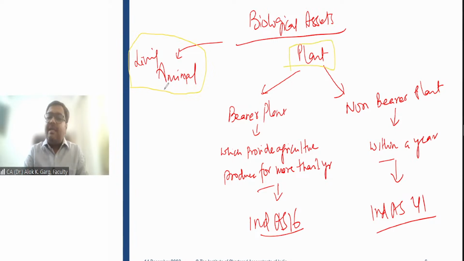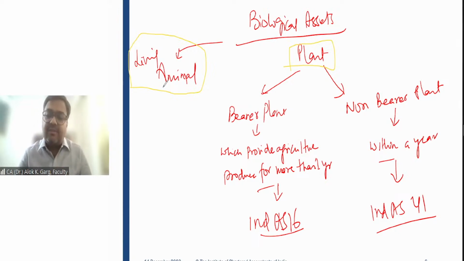Living animal part is very much clear. If this living animal is related to agricultural activity, it is covered under Ind AS 41. If this living animal is related to non-agricultural activity like circus, like weddings, like other commercial transportation, other commercial activity, it is not related to Ind AS 41, it is related to Ind AS 16.